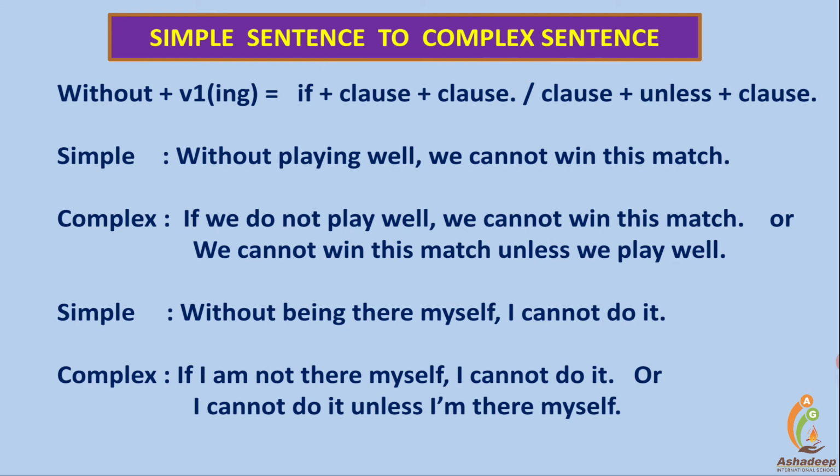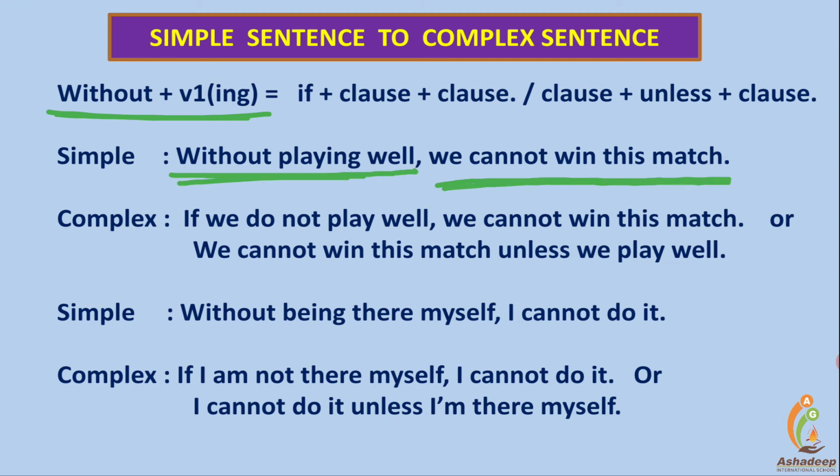Let us study the example. Without playing well, we cannot win this match. Here, the first one is a phrase, since it has no subject and no verb. And the second one is a clause: we, subject; cannot win, verb. Here, "playing" is not a finite verb, friends. It's a participle.